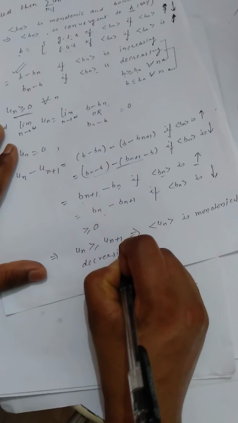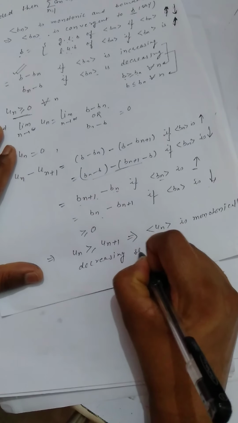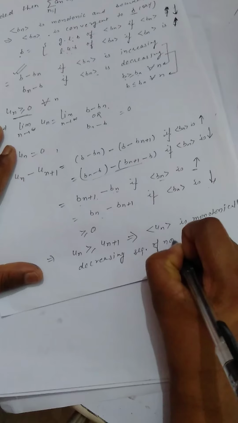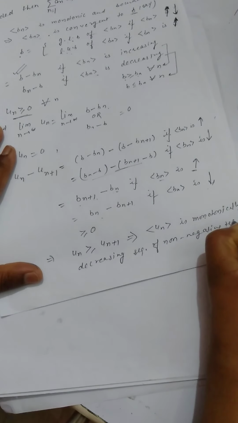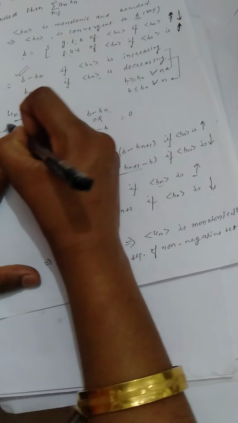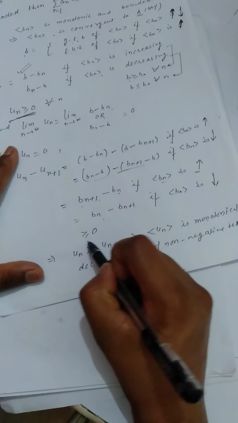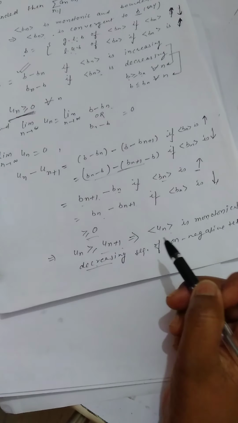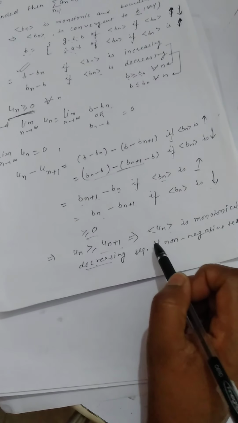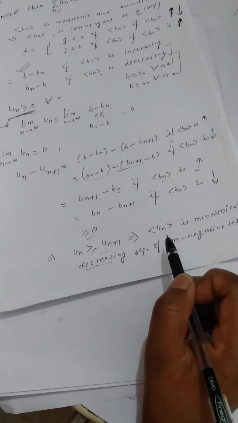Right, okay. So un is a monotonically decreasing, or you can say non-increasing, sequence of non-negative terms.